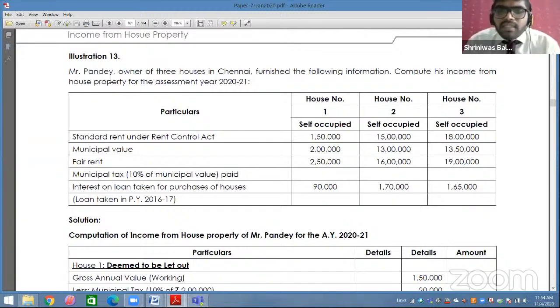So question number 13 is there. Question number 13 is very important, students. See what is given in question number 13. Mr. Pandey is the owner of 3 houses in Chennai. Furnish the following information. Compute his income from house property for the assessment year 2021. So now you can check there are 3 house properties and all 3 have been used for self-occupied purpose. So this is not acceptable.